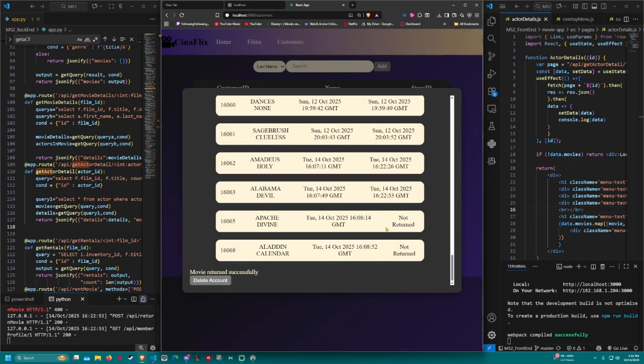Yeah, so let's actually just return all these movies, because this person decided that, hey, I'm going to return all my movies now altogether. That's all, and that is all the features that were requested for milestone 3 and 2.